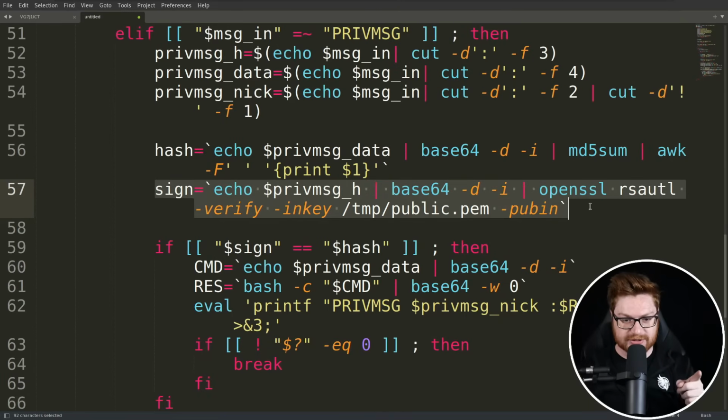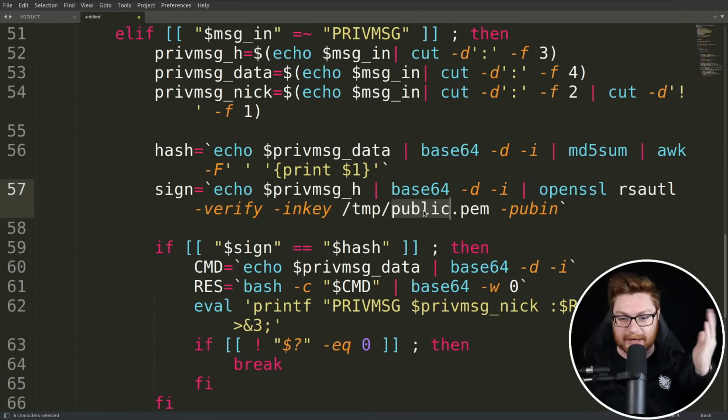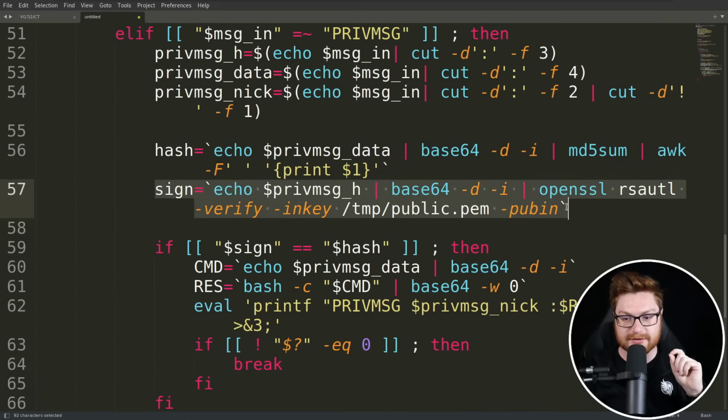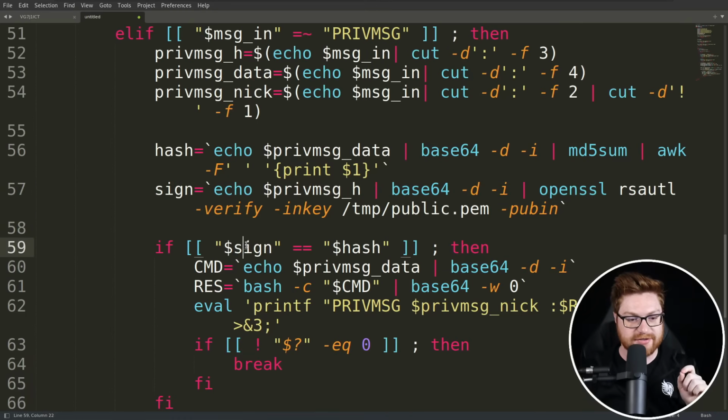I'm assuming a signature or something that's actually using the public key that we saw earlier. Oh, that must be how they're correlating, hey, this is the victim that we're targeting, because the sign should equal the hash based off of the private message data. Is it encrypting what would otherwise be plain text values within IRC? That's wild and crazy. Literally using IRC as command and control.